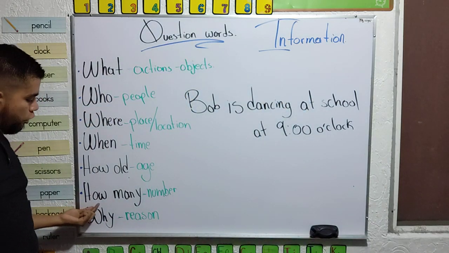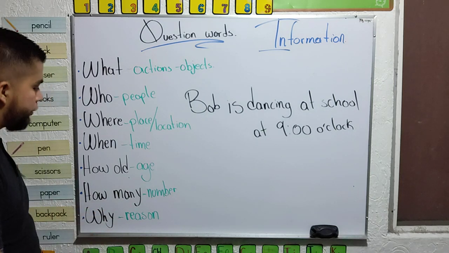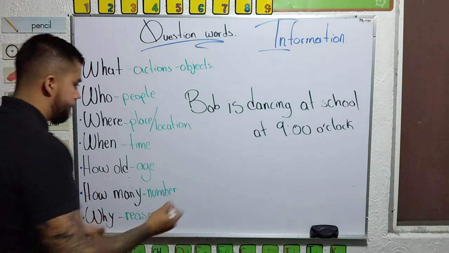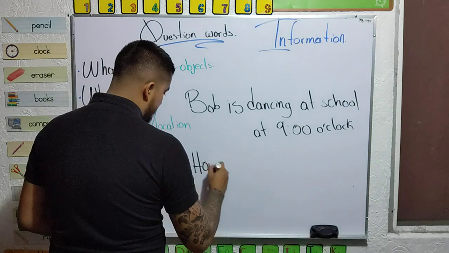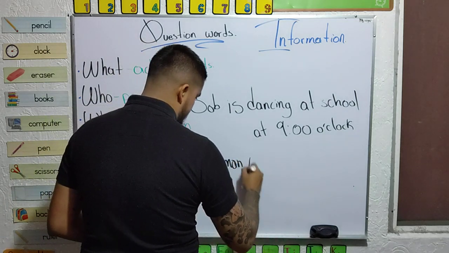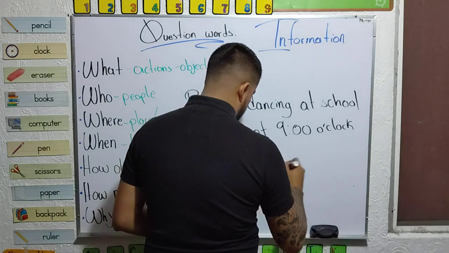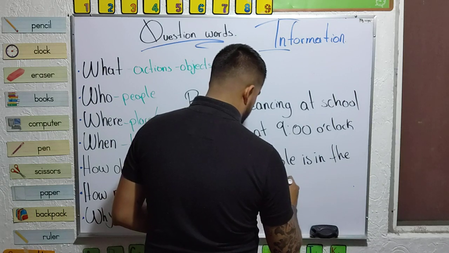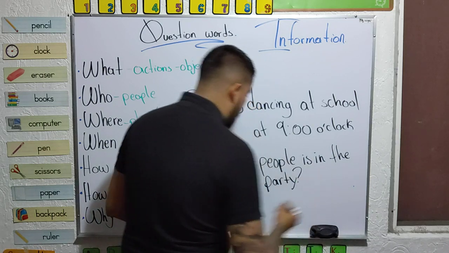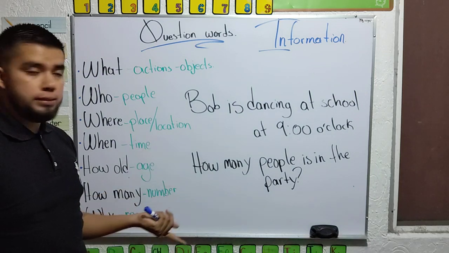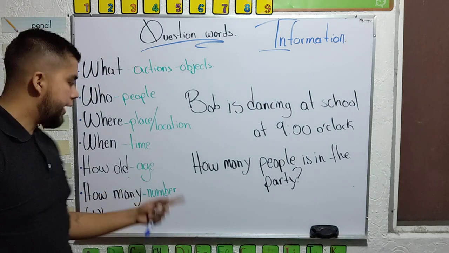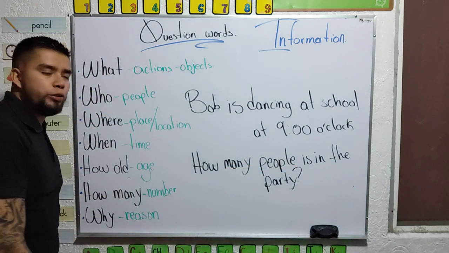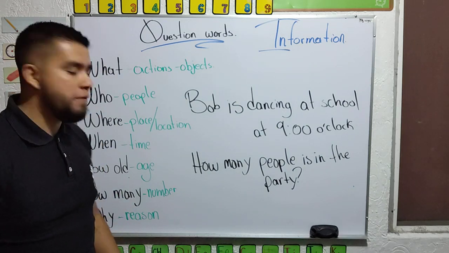Then, how many? It's a combination that requires number, amount, quantity. For example, how many people are in the party? I want the number of people in the party. Yeah? So here we're going to use the information from the past video.